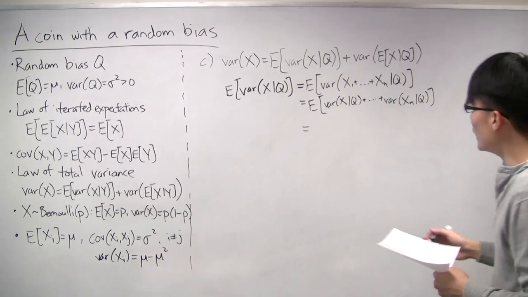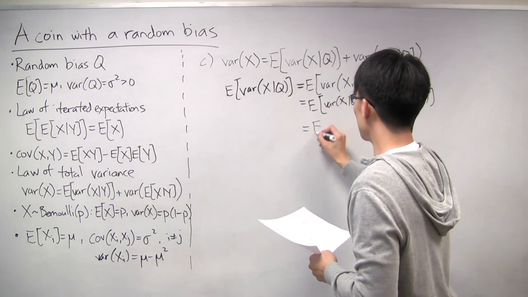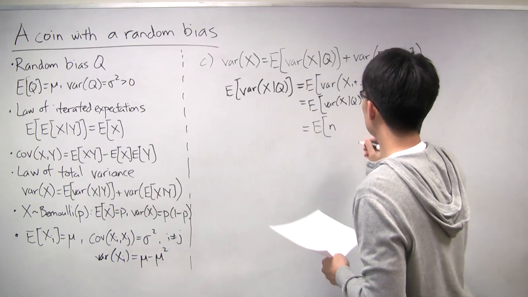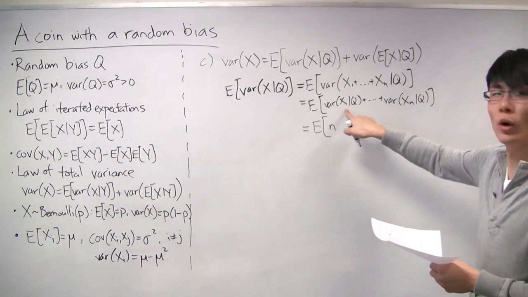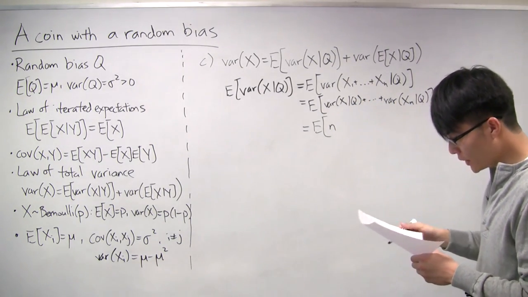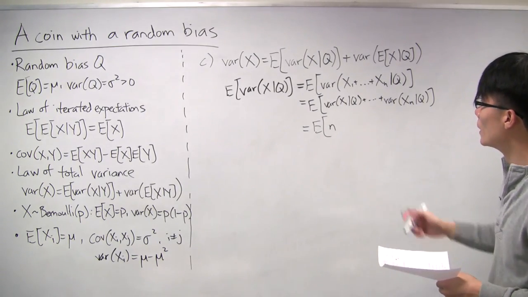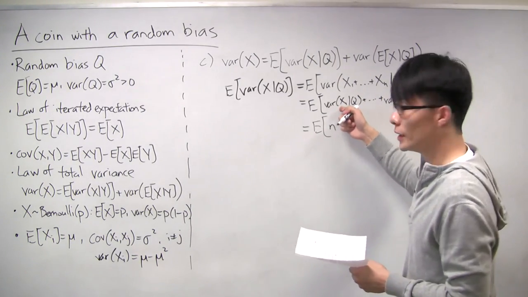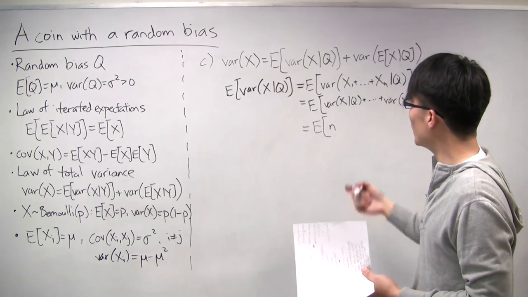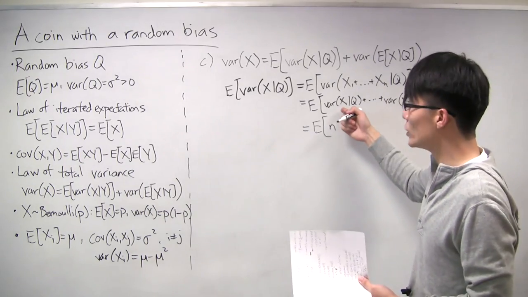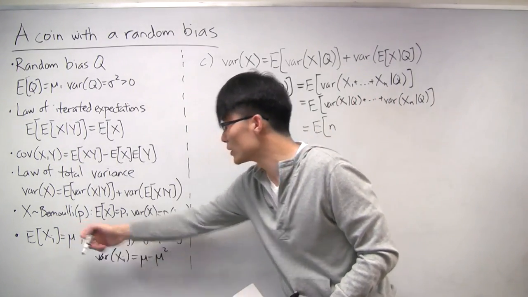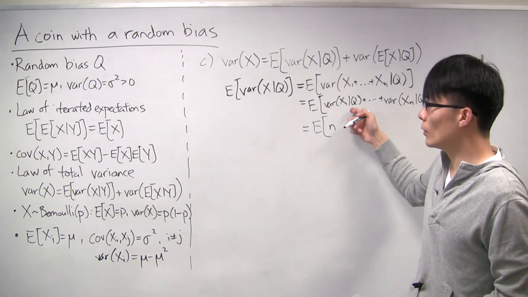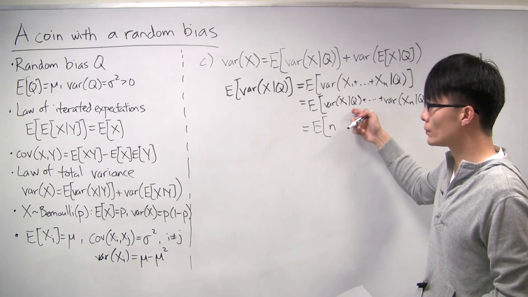Okay. And in fact, all these are the same, right? So we just have n copies of the variance of, say, x1 given q. Now, what is the variance of x1 given q? Well, x1 is just a Bernoulli random variable, but the difference is that for x1, we don't know what the bias or what the p is, right? Because it's some random bias q.